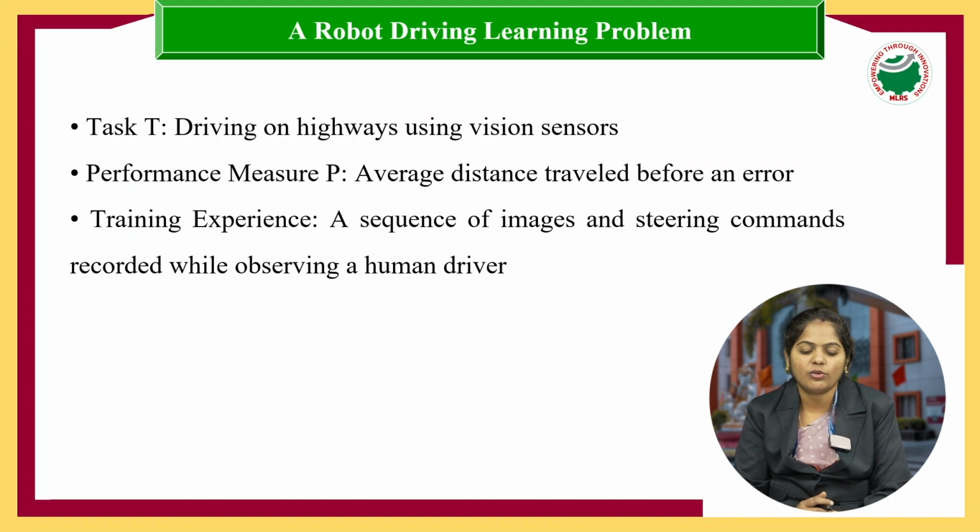And next, a robot driving learning problem. As we discussed earlier, the task here is driving a car on a road, driving on highways using a vision sensor. We have a sensor so that it can identify what is in front of the car. Let's see the performance measure P: the average distance traveled before an error.